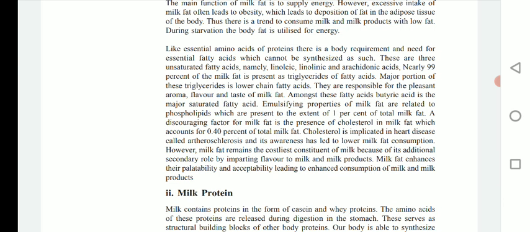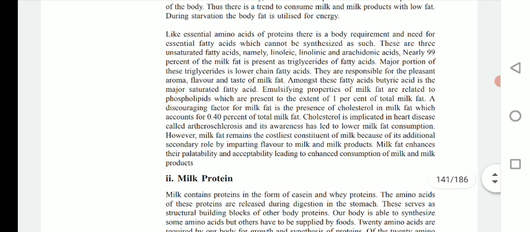So our body cannot synthesize these three fatty acids, that is linoleic and arachidonic acid, and these are mainly provided by milk that we consume. Nearly 99% of milk fat is present as the triglycerides of fatty acids. A major portion of these triglycerides is lower chain fatty acids, so they are responsible for the pleasant aroma, flavor, and taste of milk fat.